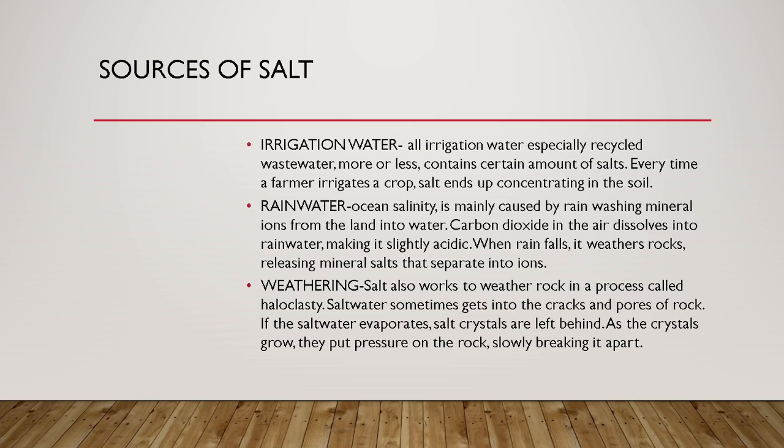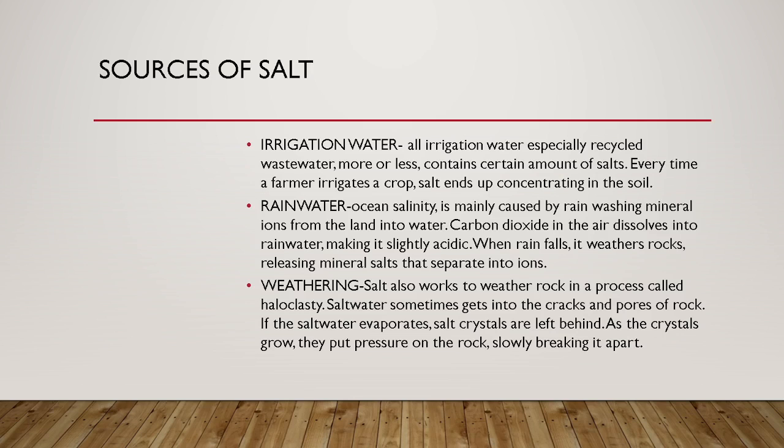Moving on to the last, the sources of salt. Where does this salt come from in salinization? You have here irrigation water, rainwater, and weathering. Irrigation water. All irrigation water, especially recycled wastewater, more or less contains a certain amount of salts. Every time a farmer irrigates a crop, salt ends up concentrating in the soil.